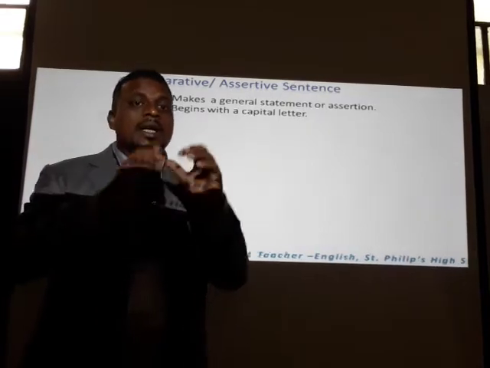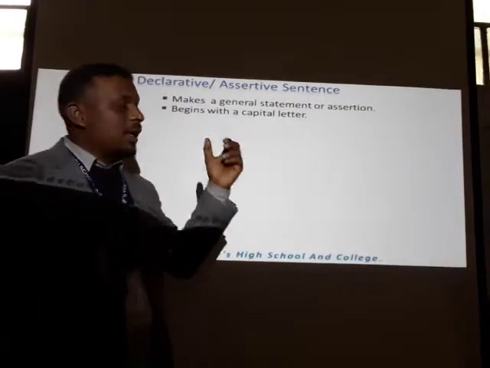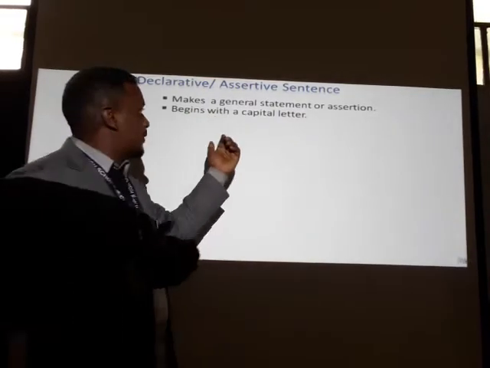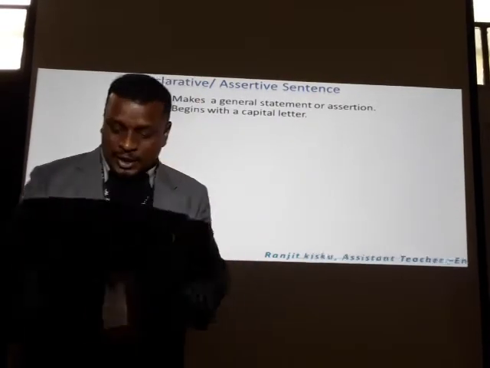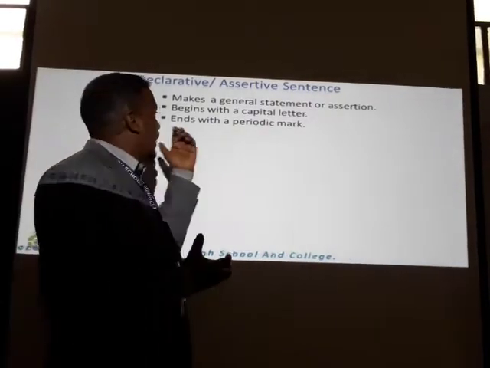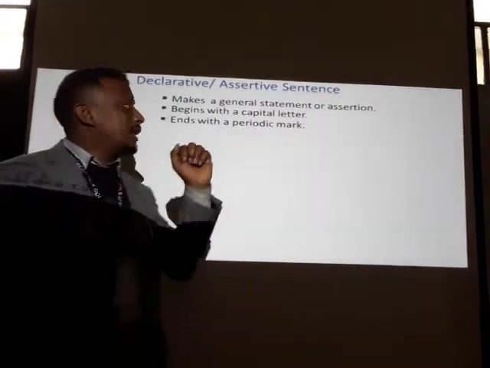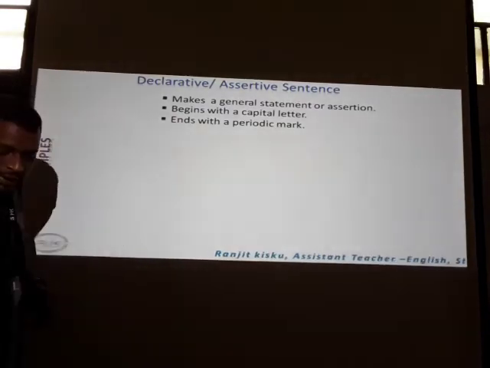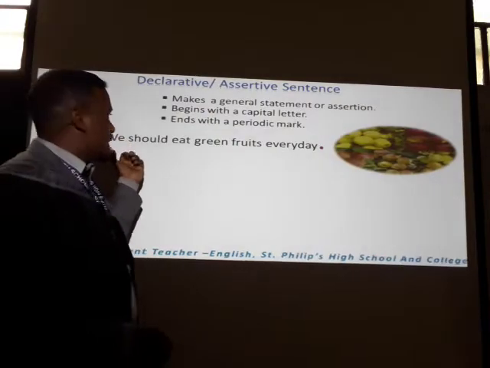Assertive sentences make a general statement or assertion. An assertive sentence begins with a capital letter, and it ends with a period mark. Let's see the example. The first example is, you can see on the screen.